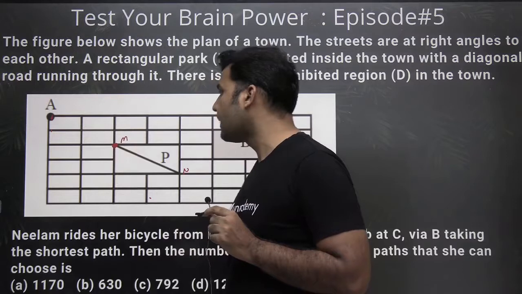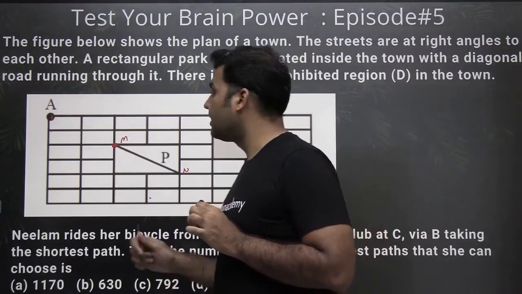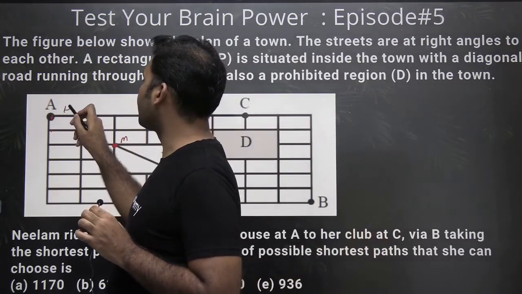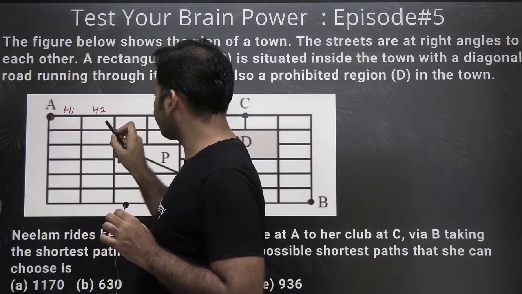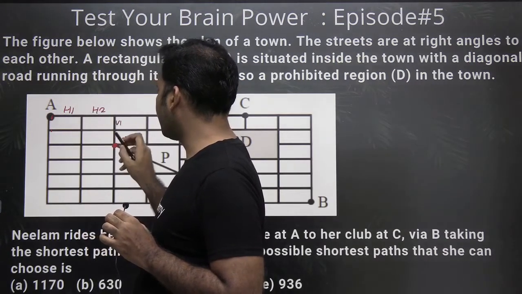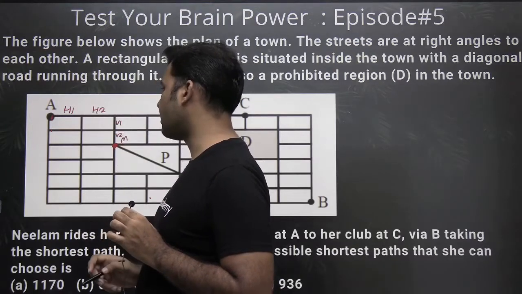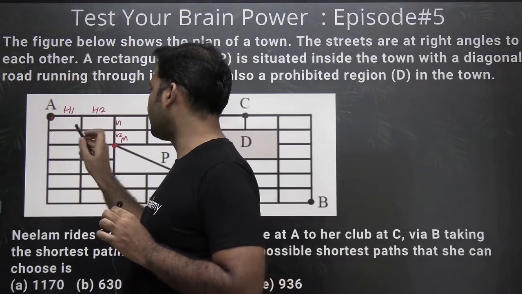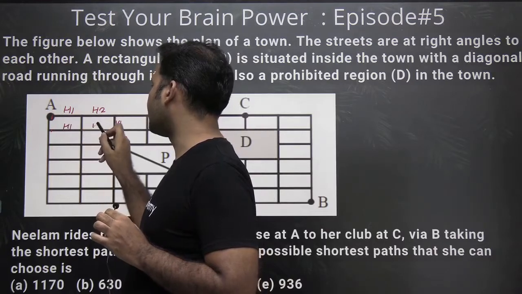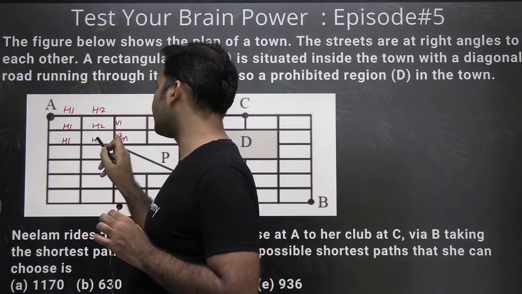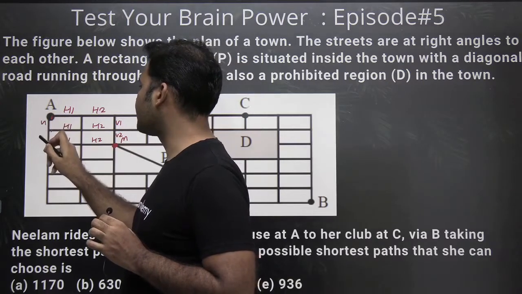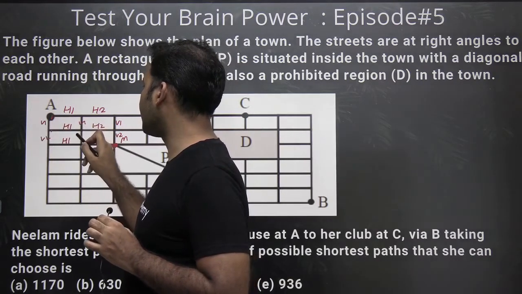So what we do is, let's name the streets, right? Let's say that this is the first horizontal road. This is the second horizontal road. This is the first vertical road, and this is the second vertical road. Now, ये भी horizontal है तो इसको भी H1, H2 का नाम दो. This is also horizontal, so this is also H1, H2. This is vertical 1, this is vertical 2, this is also vertical 1, and this is vertical 2.